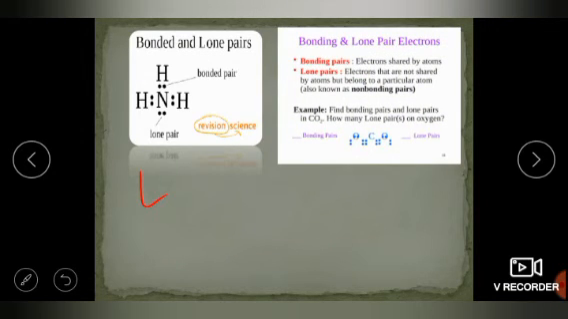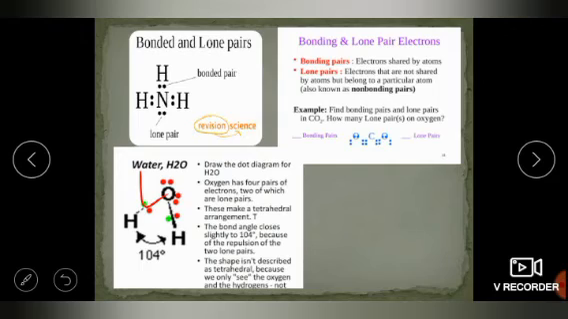A lone pair of electrons isn't shared; it is an atom's own pair of electrons. Let's understand this with the help of water. In water, oxygen has 6 electrons, so the red-colored electrons are oxygen's. It means there are 2 lone pairs and 2 bond pairs with hydrogen. So how many lone pairs and bond pairs are in water? 2 lone pairs and 2 bond pairs, and the shape is bent.